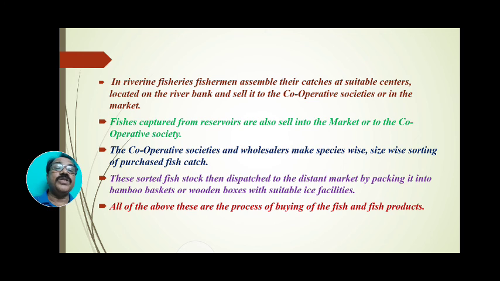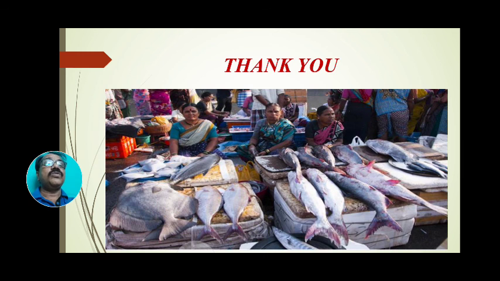All of the above are the processes of buying fish and fish product in fish cooperative societies as well as in the rivers or the tributaries. In all these ways, whether it is a cooperative society, a fisherman, or another commission agent or merchant, these processes can be done by buying or assembling the fish and fish product, and then this assembled fish and fish product is sold to the market.